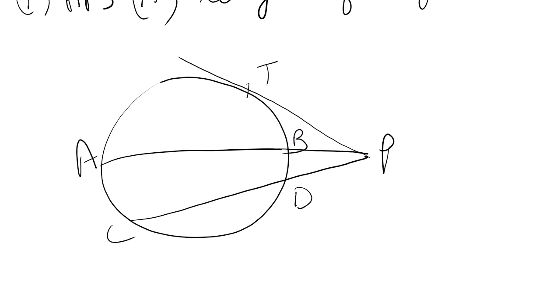What else they have given? This is the diagram they have given. I am writing the measurements for your sake. They don't give the measurements in the diagram, but I am writing for you. CD is 7.8, PD is 5 cm, and PB is 4 centimeter.